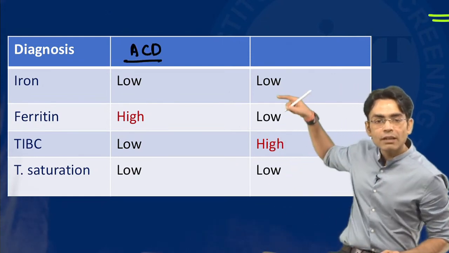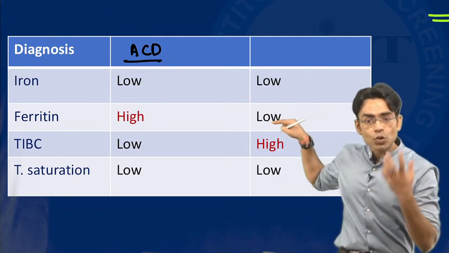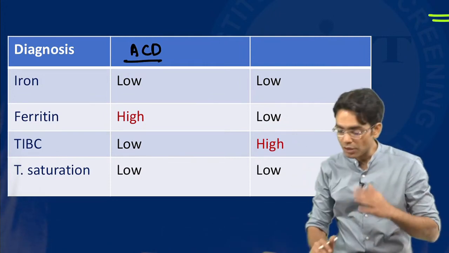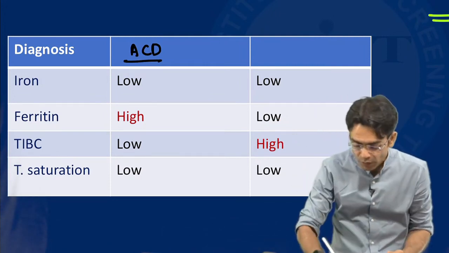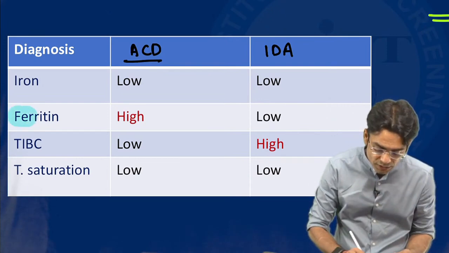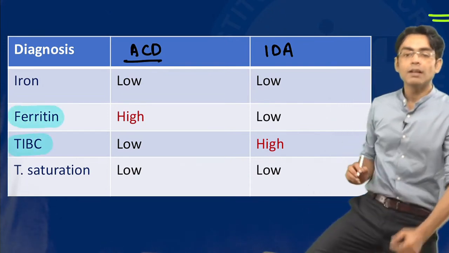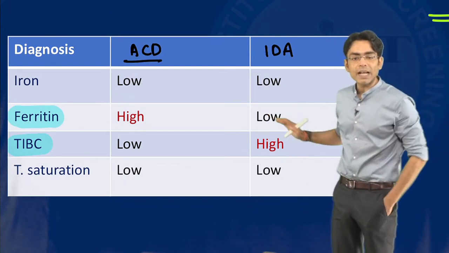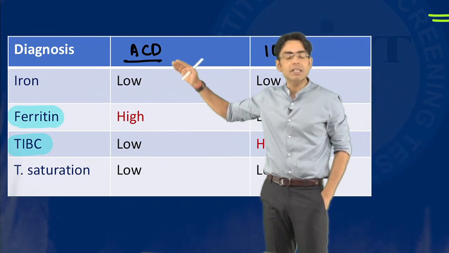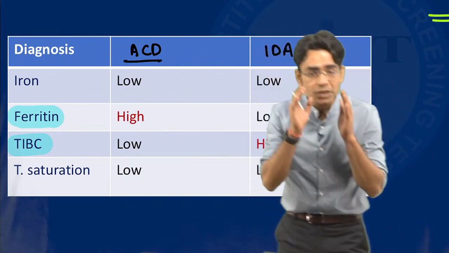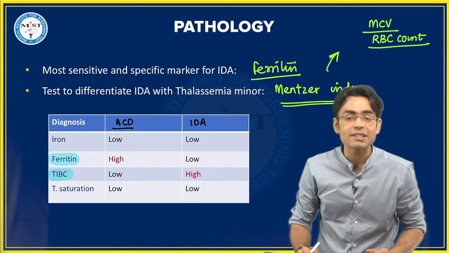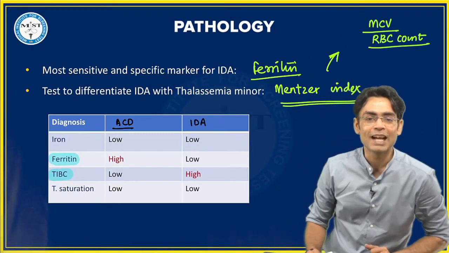And here, if you see, iron is low, ferritin, the stored iron, is also low, TIBC is high, and transferrin saturation is low. As you have already given me the correct answer for this question, this is going to be IDA. Now what you have to do for the exam, just learn these two values. Low ferritin, high TIBC is seen for iron deficiency anemia, and high ferritin, low TIBC is seen for anemia of chronic disease. I'm really very happy that you have marked it correctly. Thank you very much for this. Okay, let's move ahead.